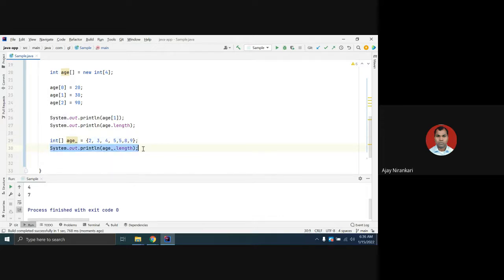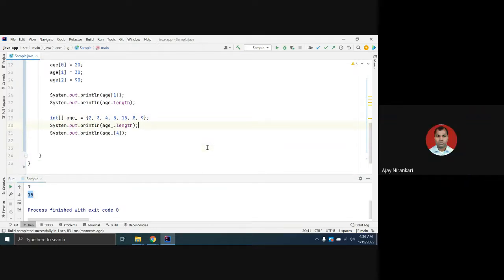And if you want the fourth position data, remember the indexes are 0, 1, 2, 3, 4, so it will return 50, right? Yep.